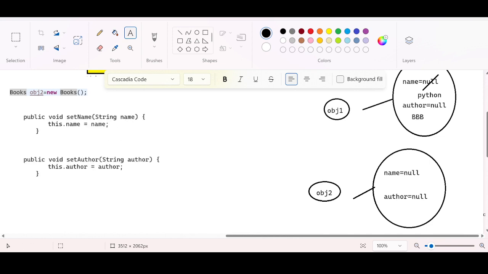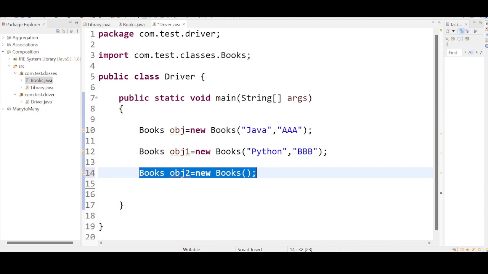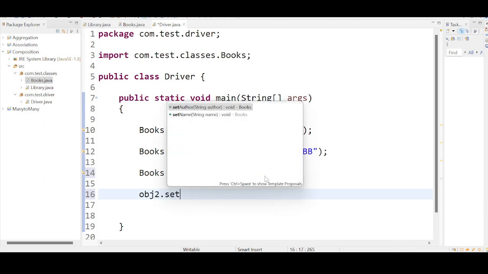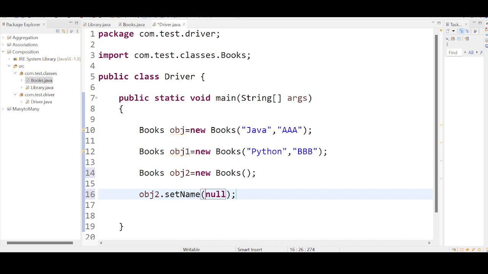From the main method, from the driver class, by using this object reference obj2, I am calling set name and passing the value C++.